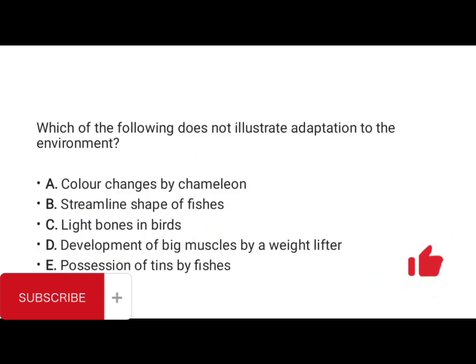Look at this. Which of the following does not illustrate adaptation to the environment? Is it color changes by a chameleon, streamline shape of fishes, light bones in birds, development of big muscle by a weight lifter, or possession of fins by fish? Which of the following does not illustrate adaptation? That is development of big muscle by a weight lifter.